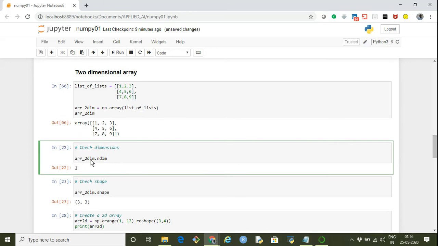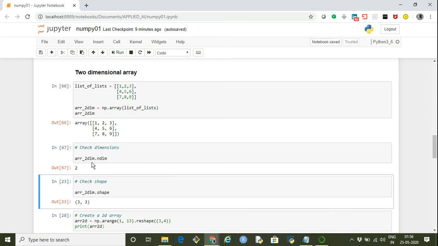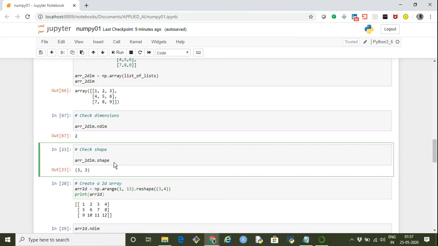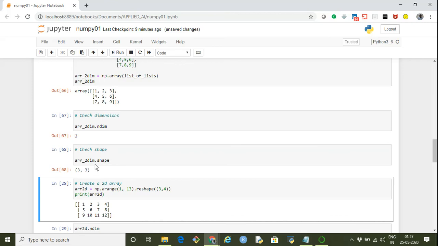So the array name .ndim gives 2. It means this particular object has 2 dimensions. And what is the shape? We say 2 dimensions or 2 axes, the same thing that I said earlier. Now shape is the number of elements present in a particular dimension. So if I say .shape, 3 comma 3, it means there are 2 dimensions and each dimension has 3 elements.